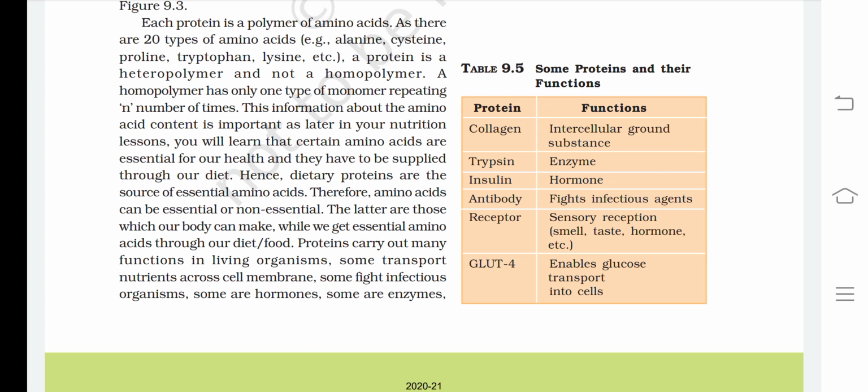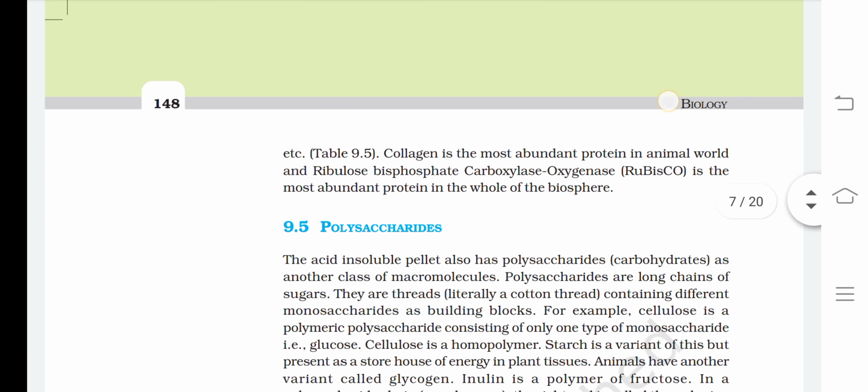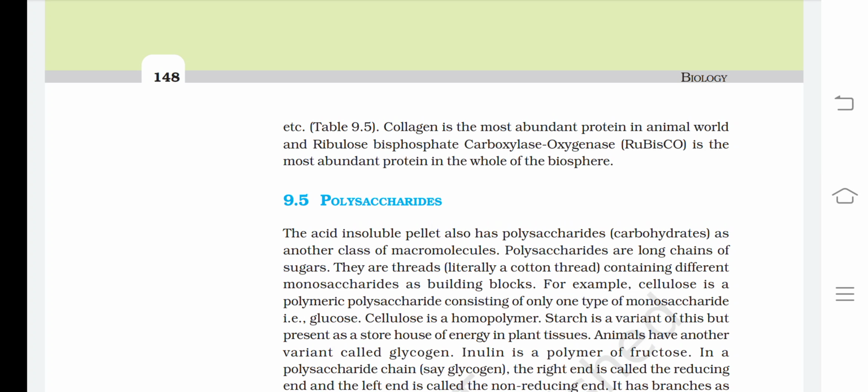Okay, remember this is an important thing. GLUT4 enables glucose transport into cells. Now collagen is the most abundant protein in the animal world, and ribulose bisphosphate carboxylase oxygenase, which is Rubisco, is the most abundant protein in the whole of the biosphere.